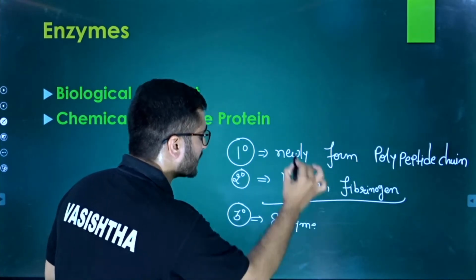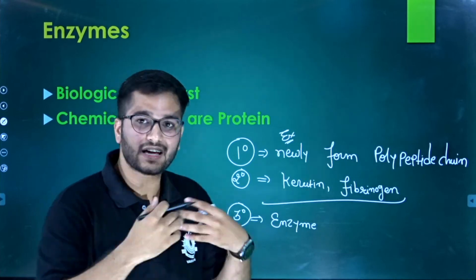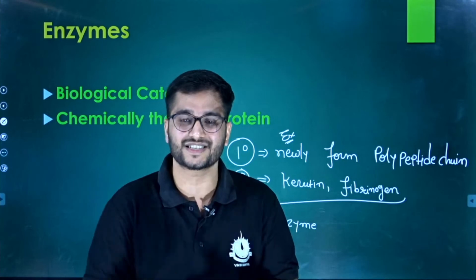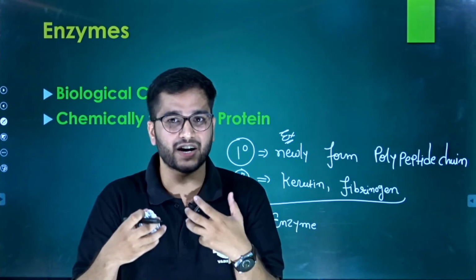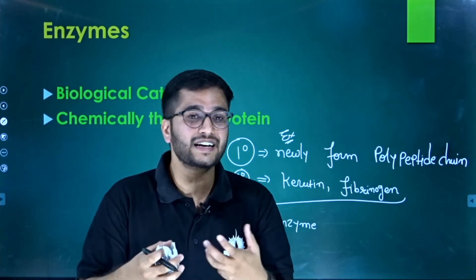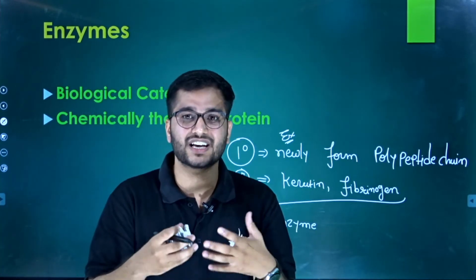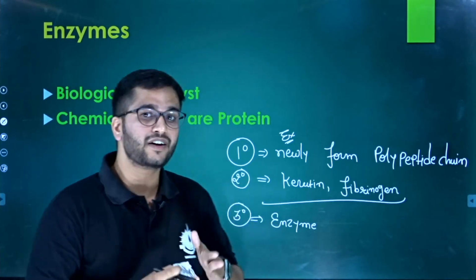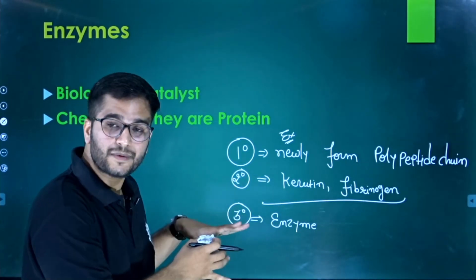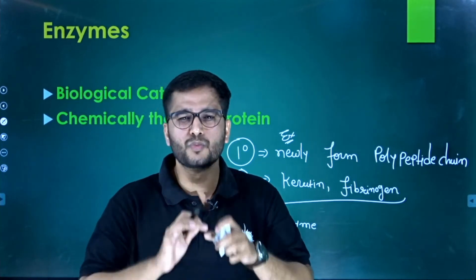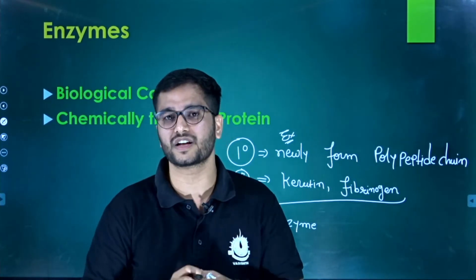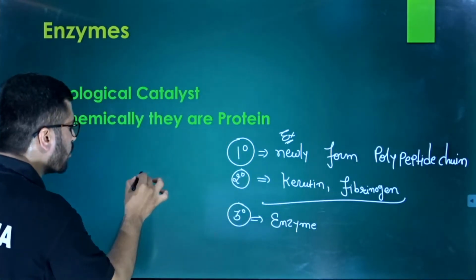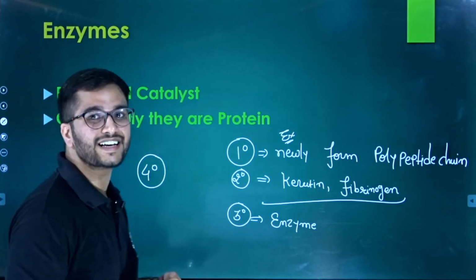Okay, see the example, where can we find a primary configuration? We find a primary configuration in such cases where a newly formed polypeptide chain arises. We find the secondary configuration in such a case where keratin, fibrinogen, this kind of protein is formed, and we also see the tertiary protein in the case of enzymes. So most of the enzymes are tertiary configured, clear? But there are some enzymes which are even more complex, which are quaternary configured.